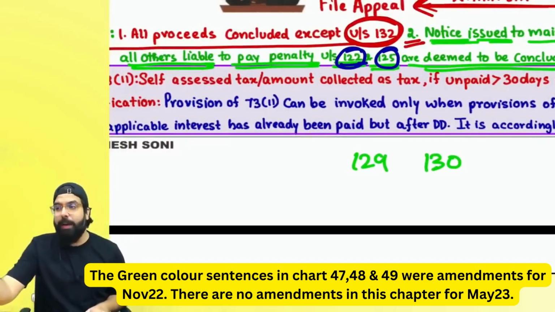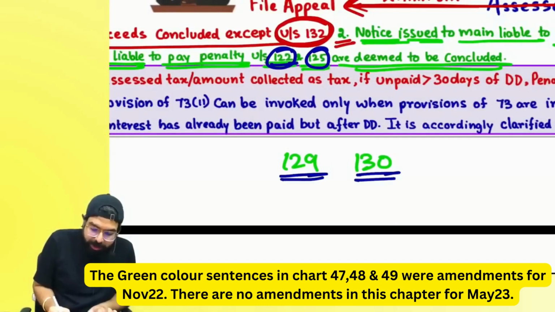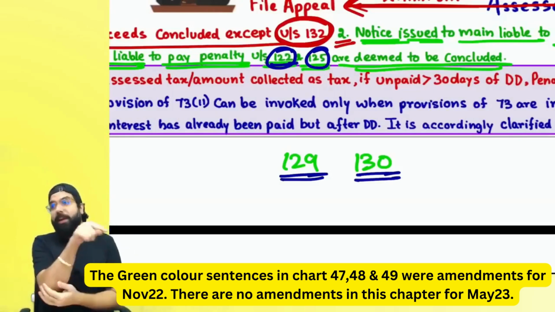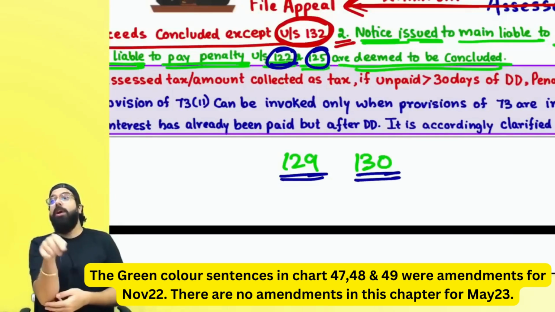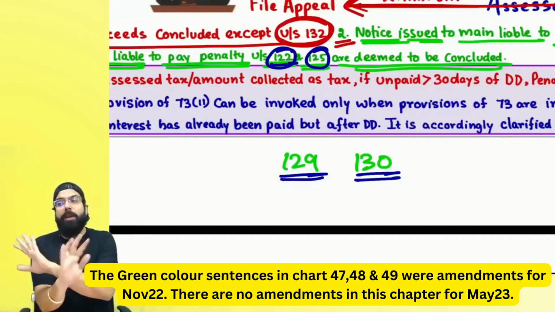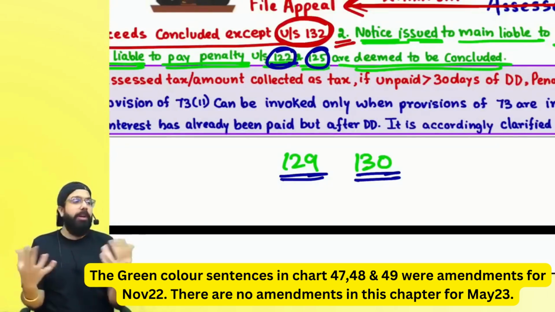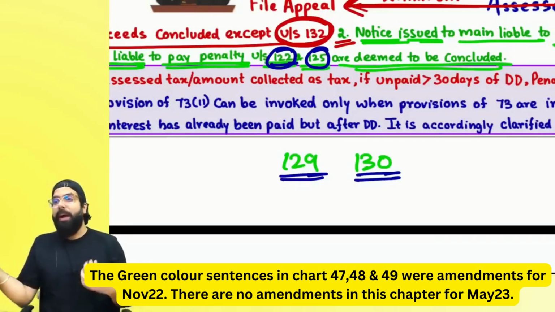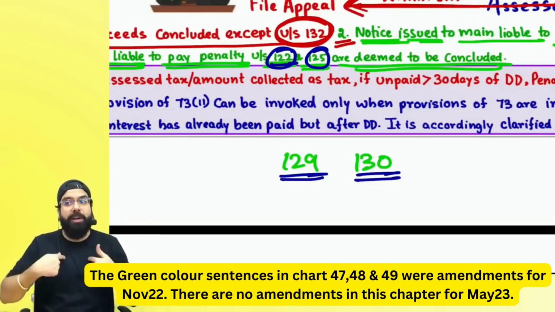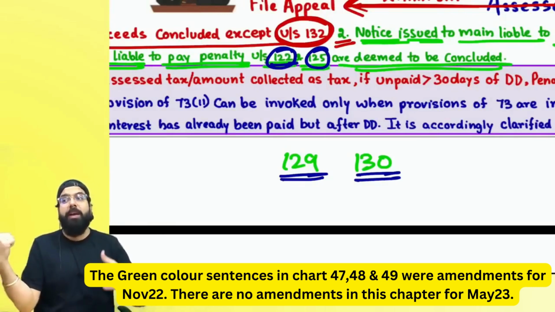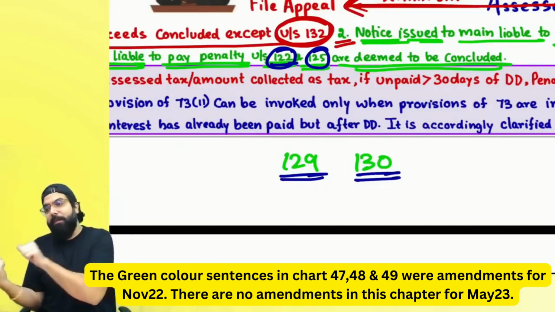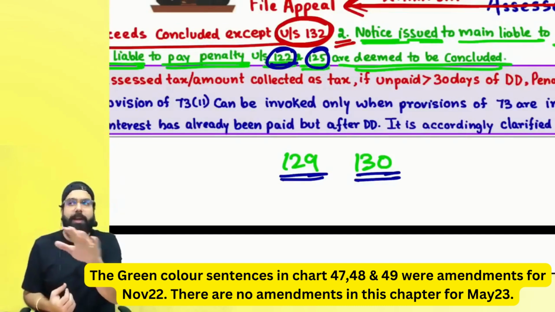That is the general penalty proceeding, but 129 and 130 proceedings, basically 129 is talking about detention and seizure of goods and conveyance, and 130 talks about confiscation. 129 and 130 proceedings against the additional people who are there will not be concluded. So supposedly I have done some wrong thing, and along with me there was a transporter. On the transporter, if notice is served, my proceeding being concluded doesn't mean his proceedings will be concluded. Against him, 129 or 130 proceedings against the additional noticees will be going on.